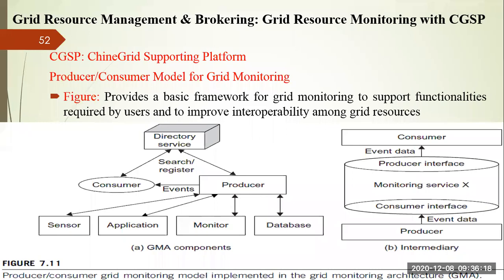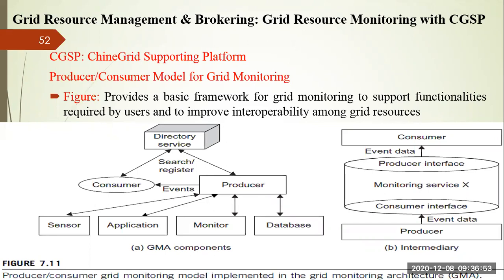Okay. So this model provides you a basic framework for grid resource monitoring to support various functionalities required by users, and it also improves the interoperability among different grid resources. You can see the producer is connected to your sensors or application, monitor, and database. Those are the resources the particular producer has, right? So the producer is going to provide those resources to the consumer. But everything is listed in the directory services.